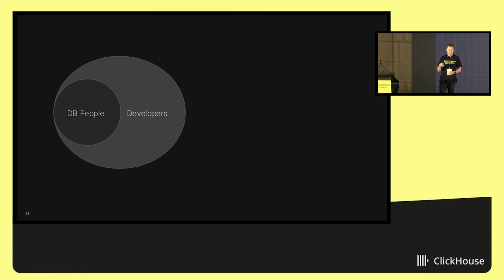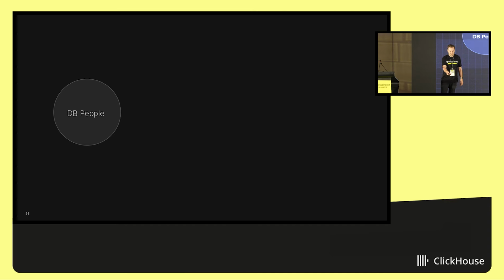You see the list of interfaces like HTTP, TCP, native, MySQL interface, and with a single click, you also enable the MCP server. You get an endpoint, and you can build something not for database developers, but for other kinds of developers. Let's take a look. So let's enable this MCP server in ClickHouse Cloud. Let's enable this checkbox. Here is the endpoint. Let's use this endpoint from our favorite development environment.